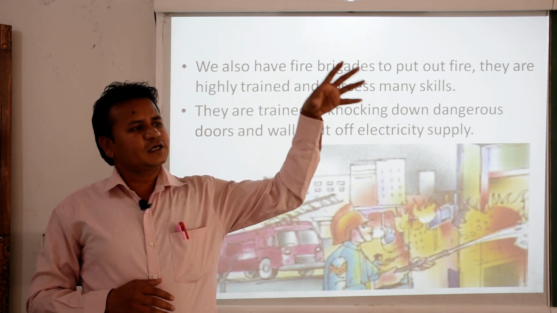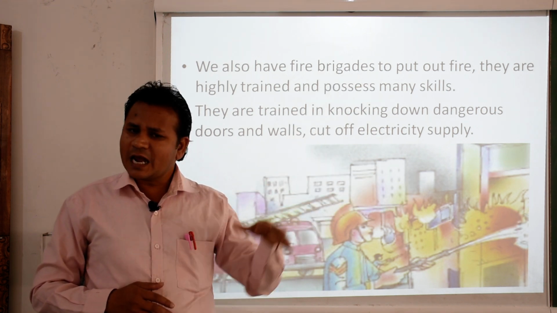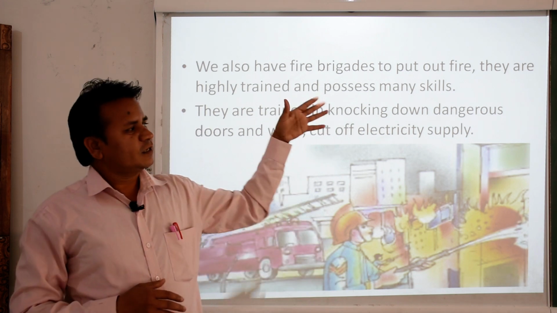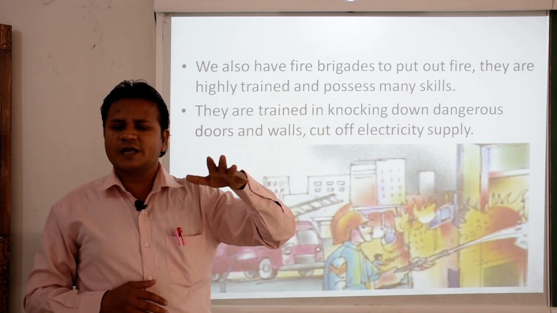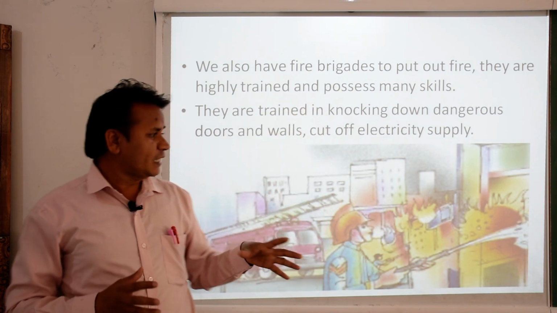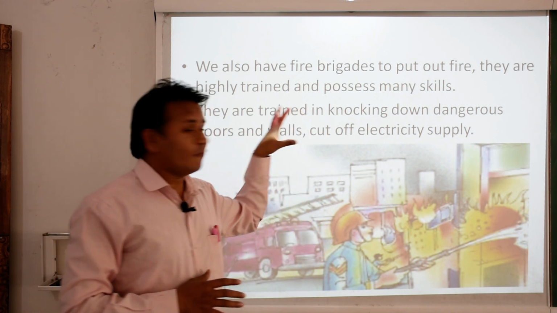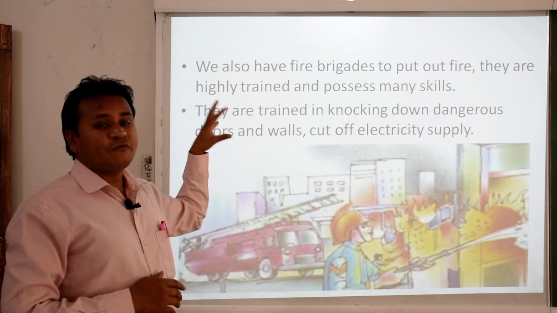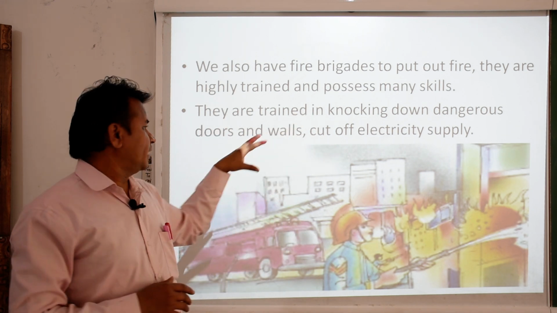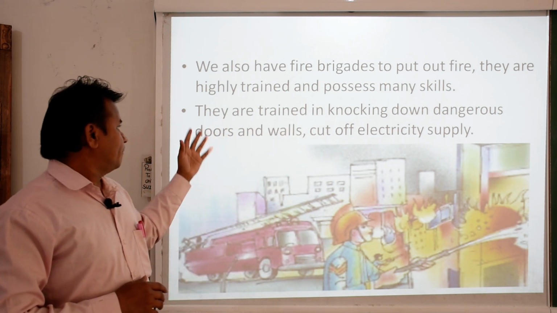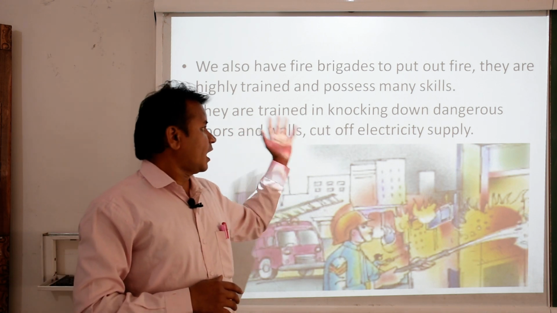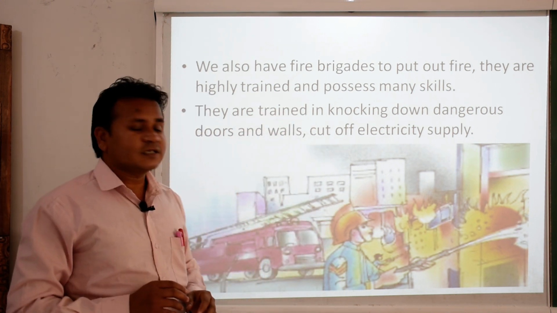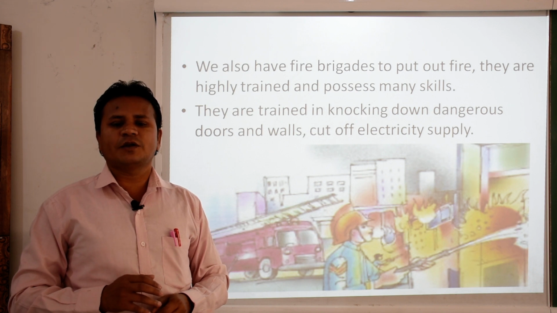People can have a wood fire as well as an electrical fire, both are there. That is why the well trained people are given certain training so that they could face this type of dangerous situation. They can break the doors and walls and cut off the electricity supply, and this is the most important thing.